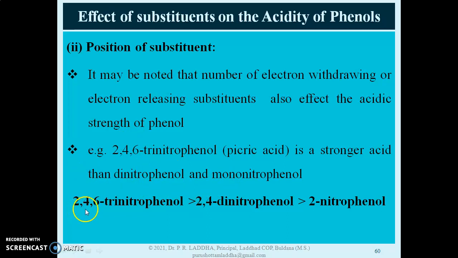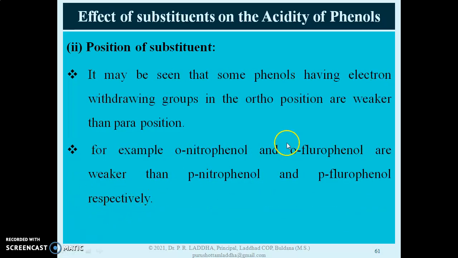For example, 2,4,6-trinitrophenol is more acidic than 2,4-dinitrophenol, which is more acidic than 2-nitrophenol. So here only one electron withdrawing group is there, here 2 electron withdrawing groups are there, and here there are 3 electron withdrawing groups. Some phenols having electron withdrawing groups in the ortho position are weaker than para position.